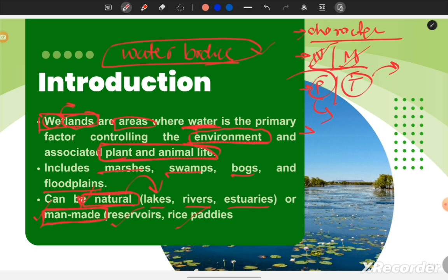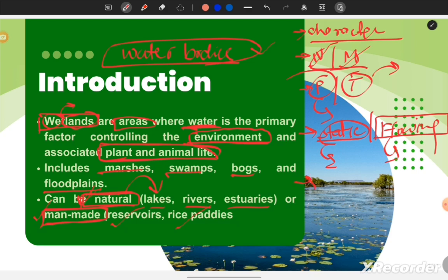Third characteristic: the water of wetlands can be static or it can be flowing water. Static means the water which is not moving, which is stagnant at one place. For example, lake water, pond water, it is not moving anywhere, it is there at one place. And for flowing or moving water, we can see rivers, streams, channels. So wetlands can be of either type.